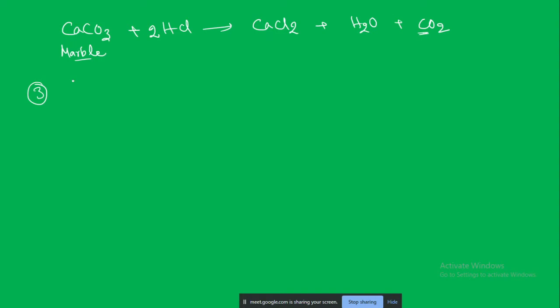Whatever the acid is there in the lemon, that is citric acid. Citric acid is an organic acid, but the pH of that acid is also quite low, around 2 pH. If you take HCl, it also has a very low pH, around 1 or 2, because it is able to dissociate very strongly.